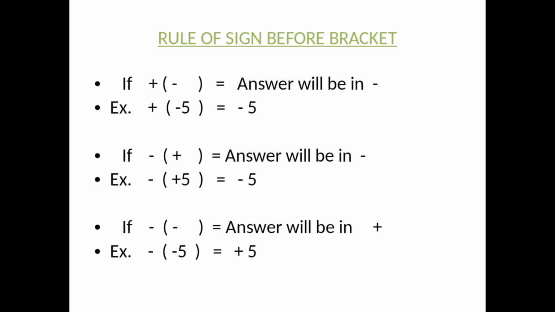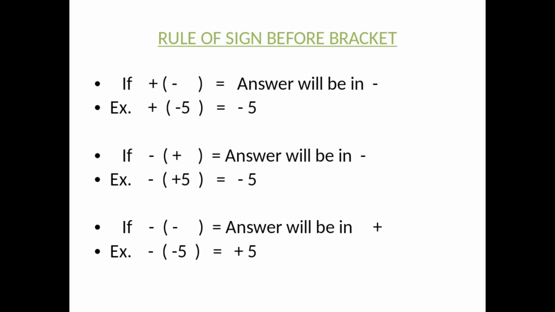Now let us understand some bracket rules which are very important to solve the problem for the answer. Okay, now let us see first example. If plus sign is outside the bracket and minus sign is inside the bracket, so answer will be in the minus. For example, if there is any number which is there and outside bracket there is plus, inside bracket there is minus, so its answer will come in minus. That means plus minus, it will be minus. So first answer is minus 5.